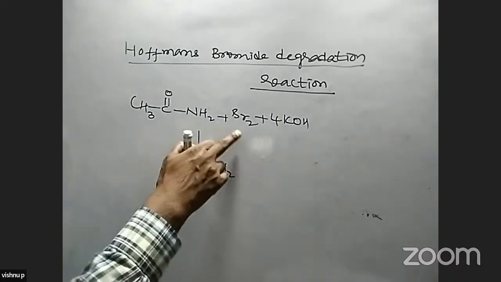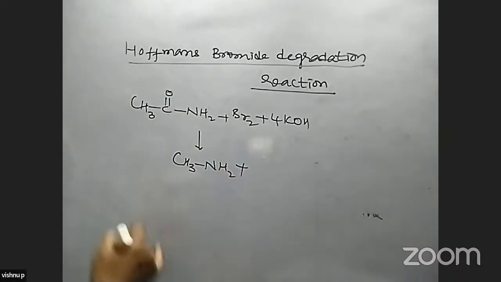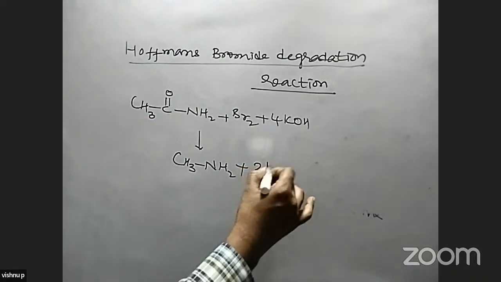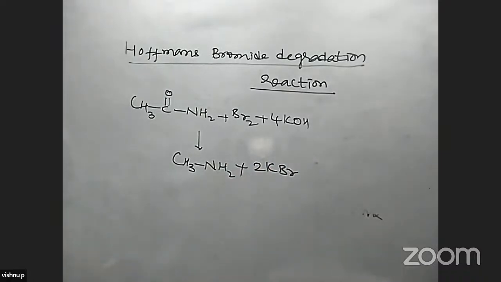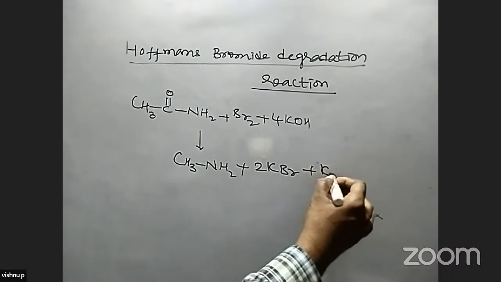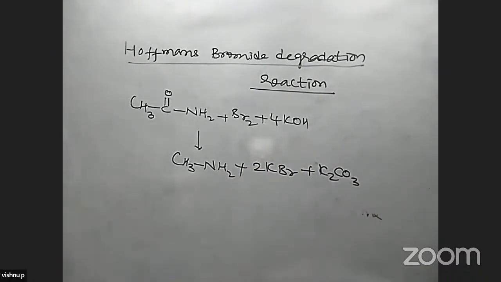Primary amines, with the number of carbons decreased by one. KBr is formed along with K2CO3 in this reaction. This reaction is called Hoffmann's degradation reaction.